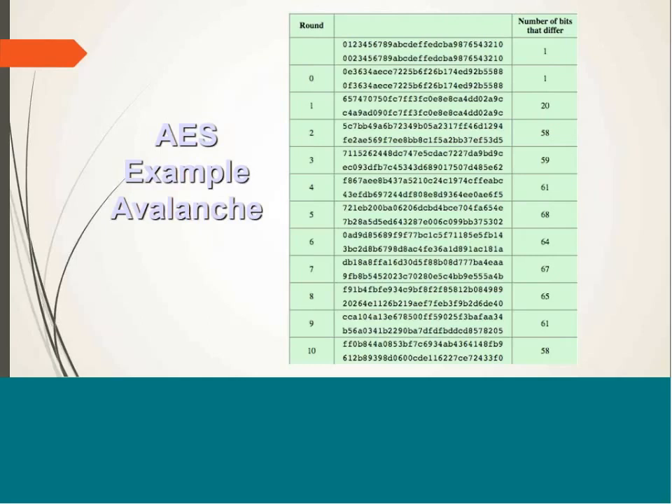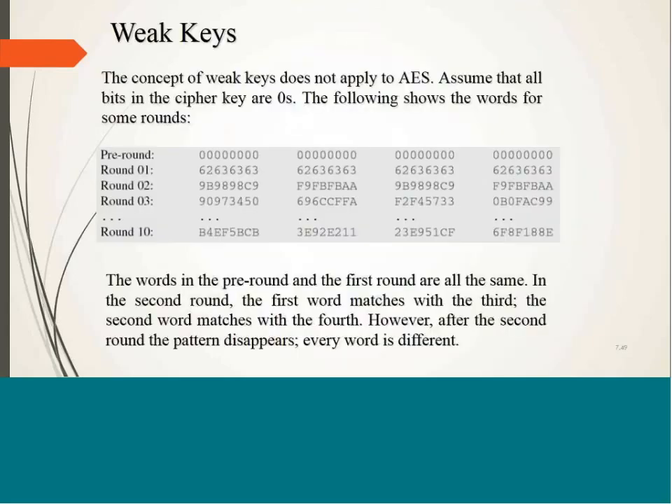So the desirable property is that with a minor change, with a 1 or 2 bit change, the ciphertext should differ in almost half of the bits. On an average, half of the bits should be different in ciphertext. So that is possessed by AES. Also, the concept of weak keys does not apply to AES.